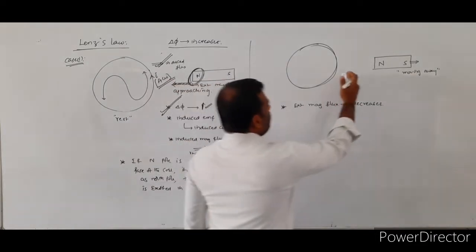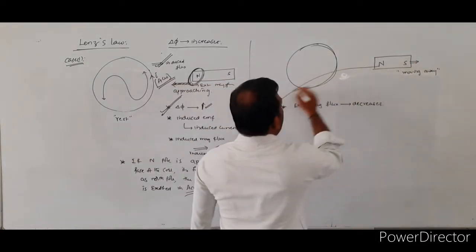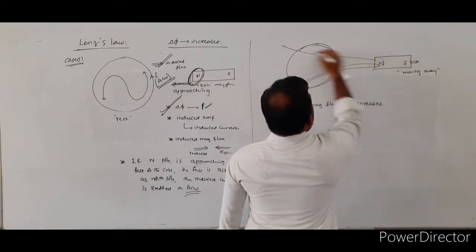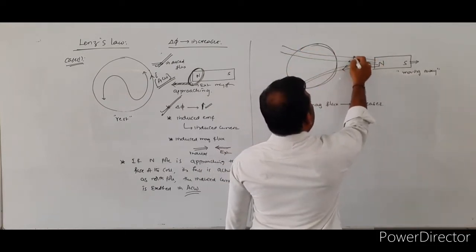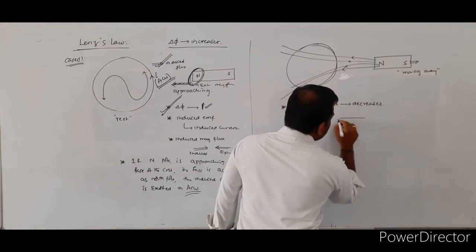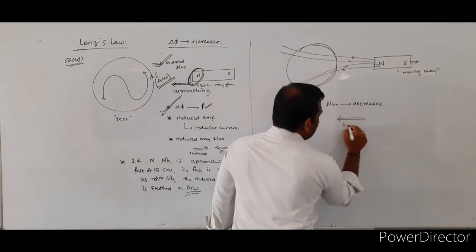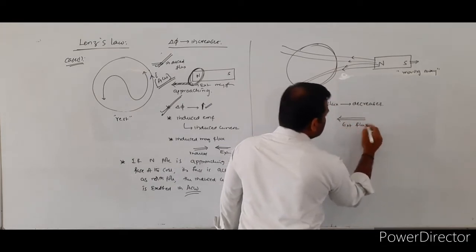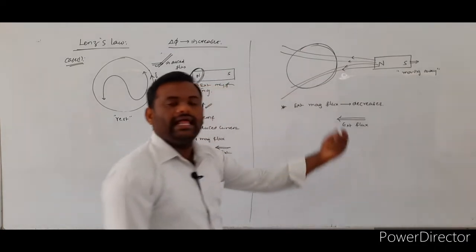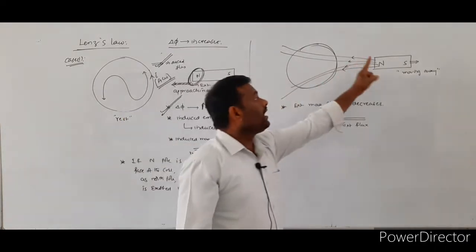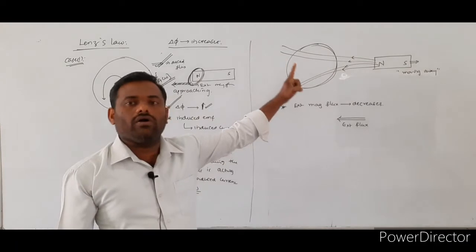So here, even though the bar magnet is moving away from the coil, the magnetic field lines are moving in this direction only. What is the direction of the external flux? The direction of the external flux is always towards the left side, because the north pole is facing the coil.